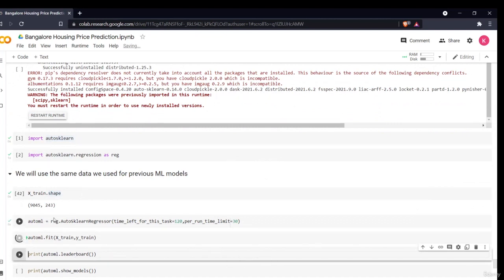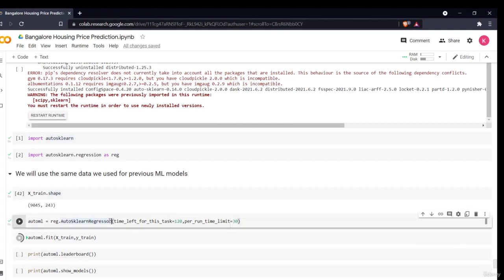In that I am saying AutoML reg dot AutoScaling regressor. Then I am saying time left for this task. There are numerous variables or different attributes present under the AutoScaling regressor which you can use. I have used time left for this task as 120, which means it will run for around 120 seconds only, and the per runtime limit is 30. I have used this because of the time restriction, but there are many options. It will run for only 120 seconds, and it will give me all the different things it has obtained in that session. So there are different other variables.